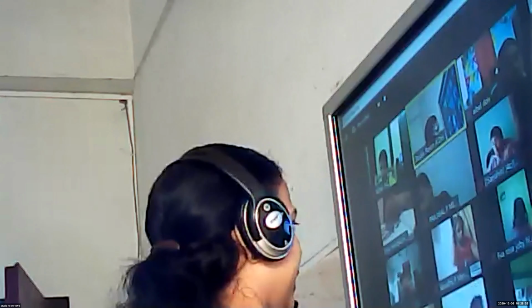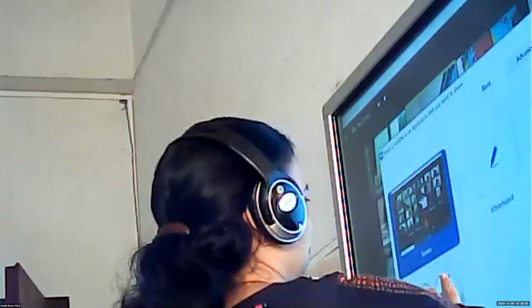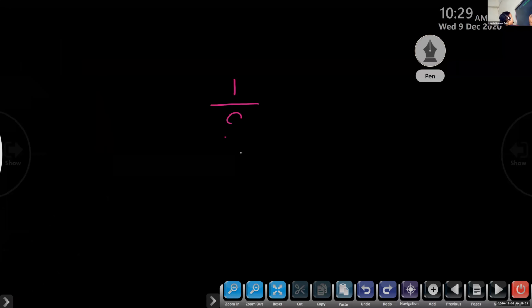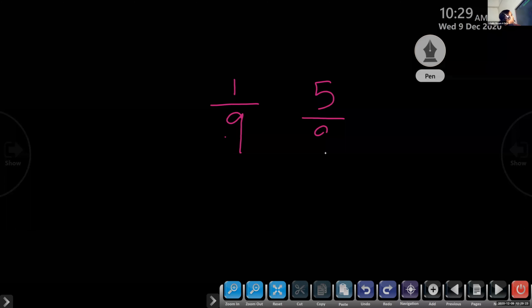Children, look here again. 1 by 4. Here 1 is smaller than 3, so we can see 3 is greater. If you look at the picture, that is clear. This is a very small part, and here we are getting this much bigger piece. Even without the figure, children, look at the board. If I write 1 by 9, 5 by 9, here the denominators are the same.